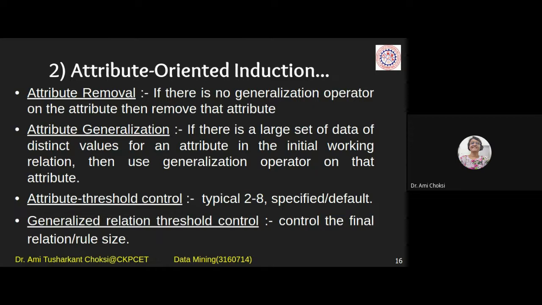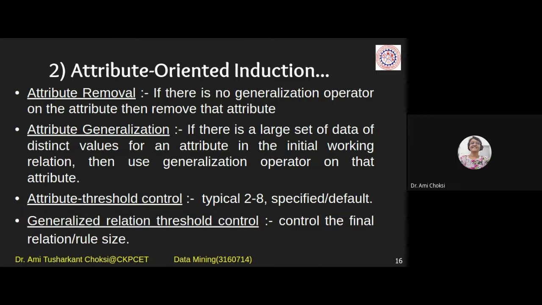We will think of the data we have for a particular attribute. If we have so many distinct values, say if street is there, we should have so many distinct values, isn't it? From the example we have taken, if it is too many, then we will apply the generalization operator. If only, say, 5 distinct values are there, there is no need to apply the generalization operator.